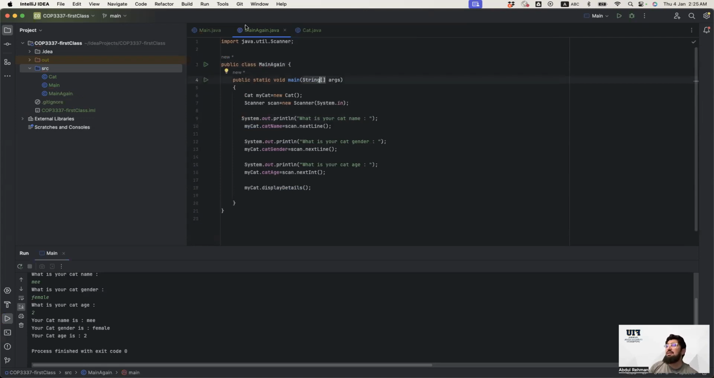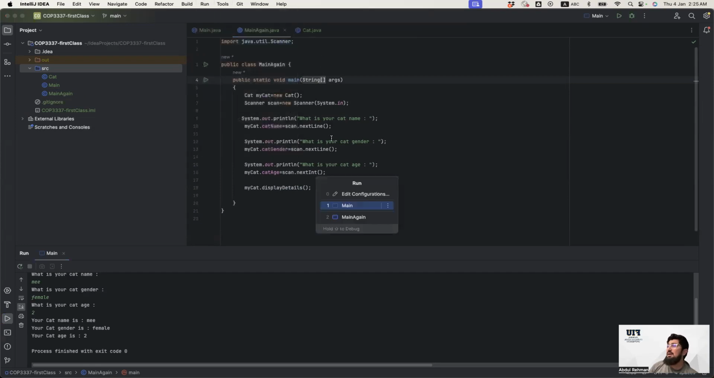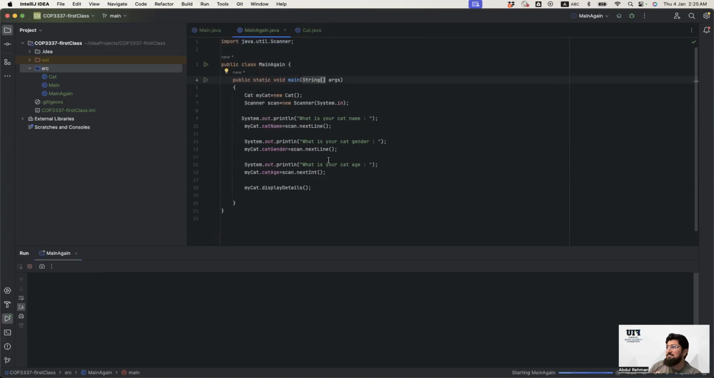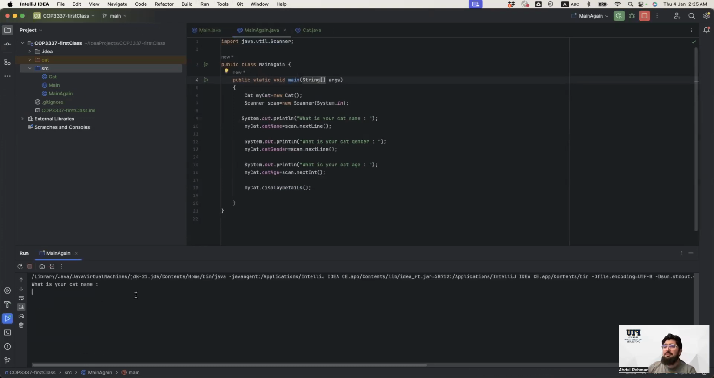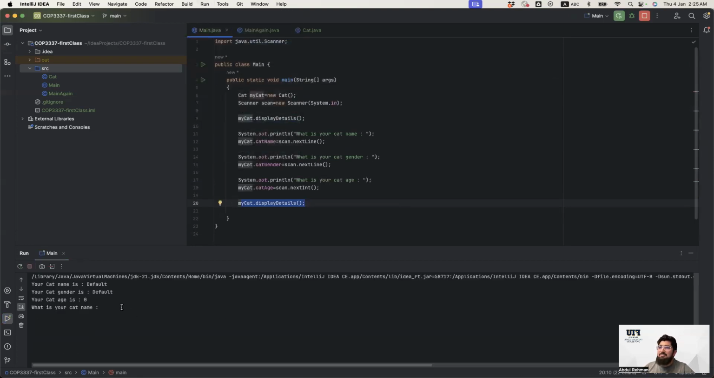So now I'm going to run this class to see if the cat class is being called by the main again or not. So let's run it. Yeah, there you go. We do not have any default values coming here. So let's say it's me and female and 2. That's it. And if I run this code, this one will actually still be calling the default values.